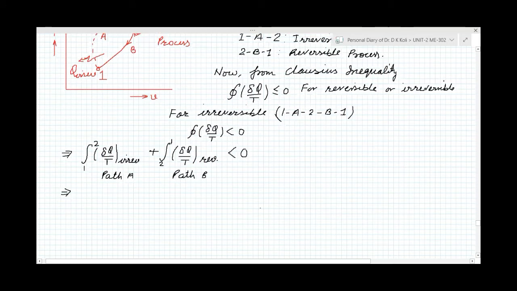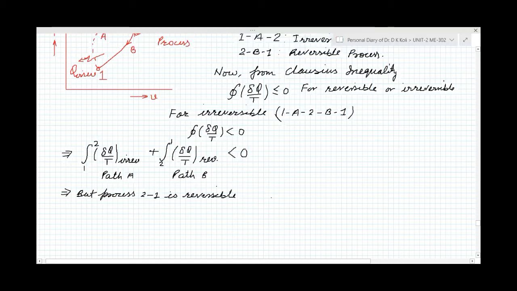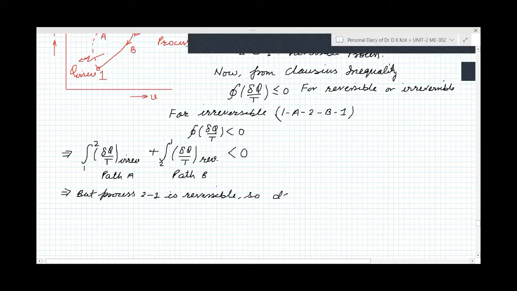Now, because the process 2 to 1 is reversible, we know that for this process we can write ds equal to del q by t.